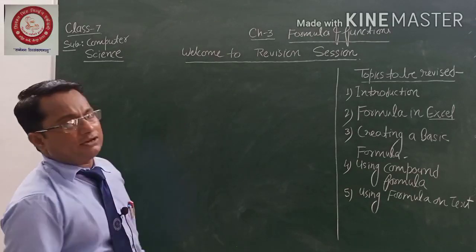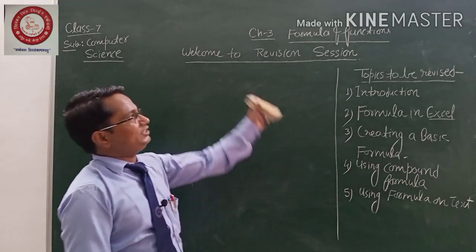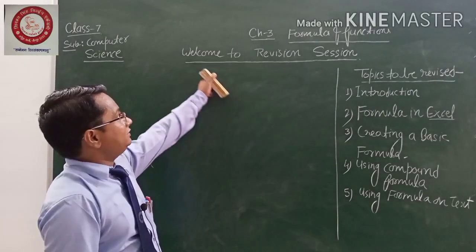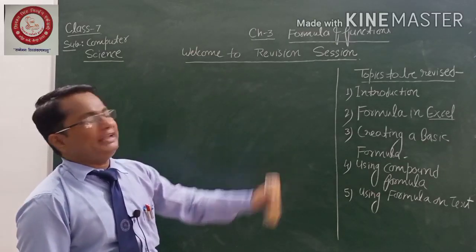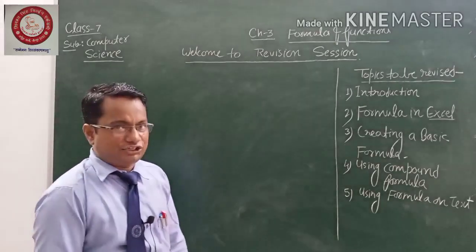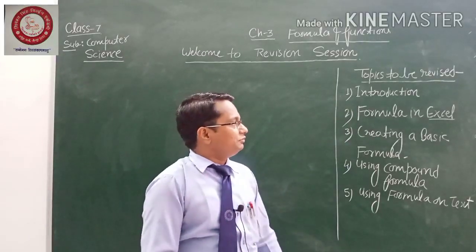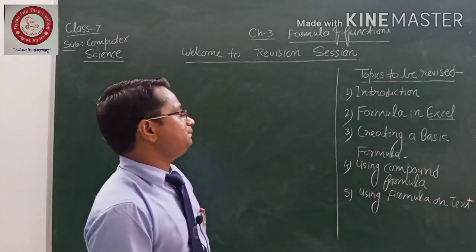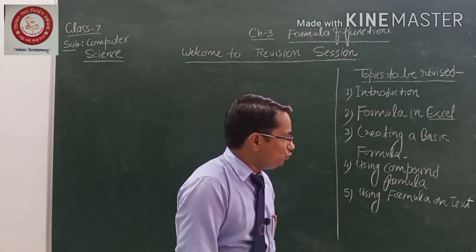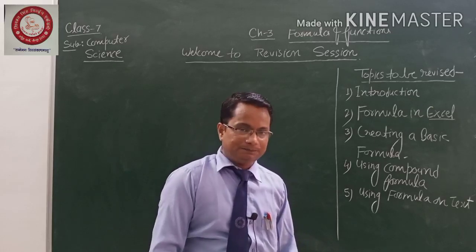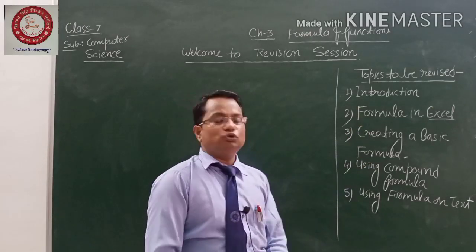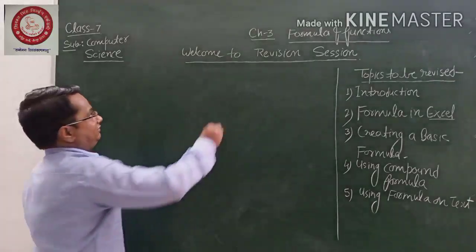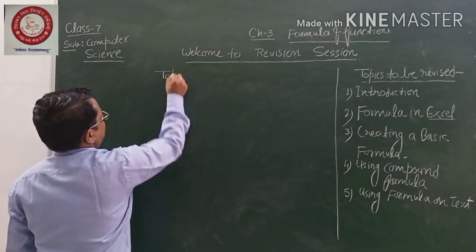Students, right now we are going to start chapter number 3. The name of the chapter is Formula and Function. These are the topics we have to revise in today's session: Introduction, Formulas in Excel, creating a basic formula, using compound formula, using formula on text. So these are the few topics we have to cover here. Let me take the first topic, topic number 1, introduction.